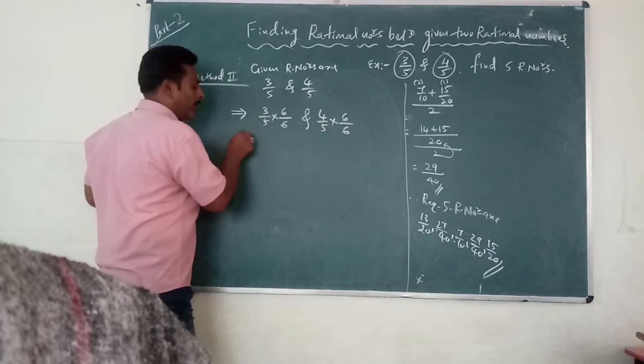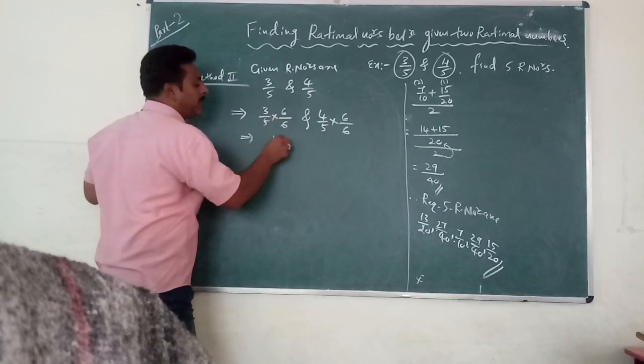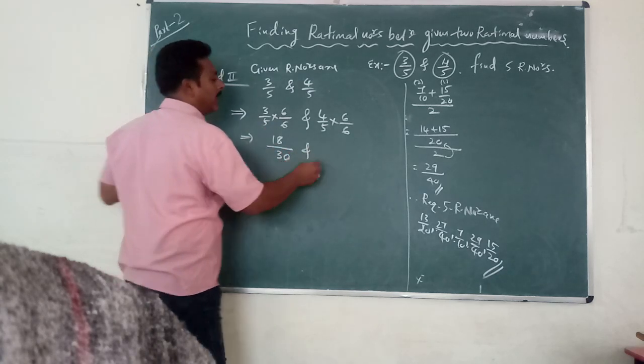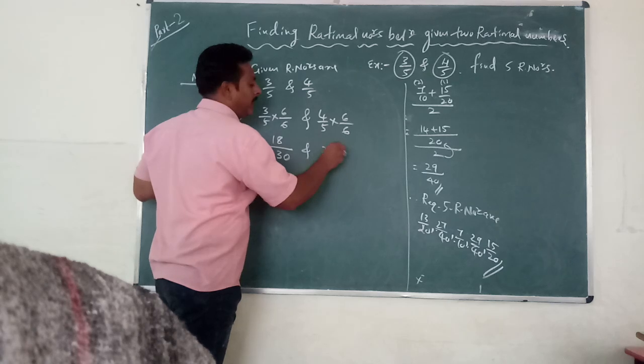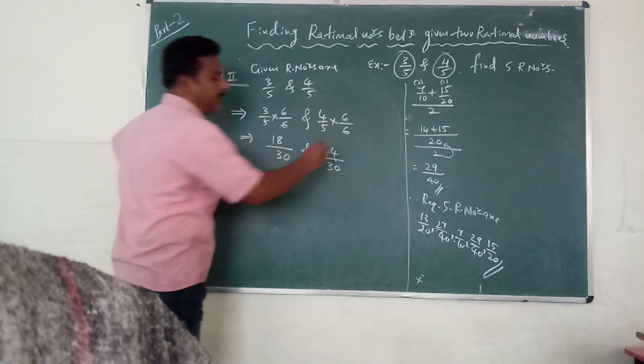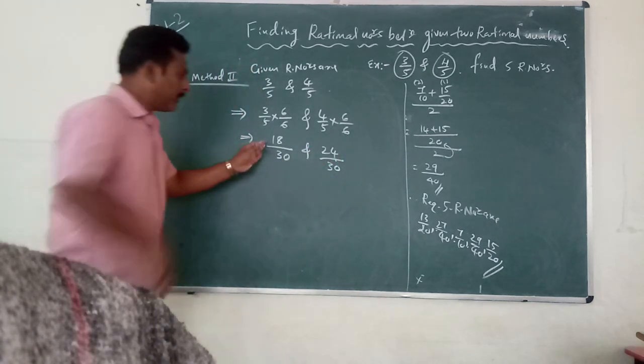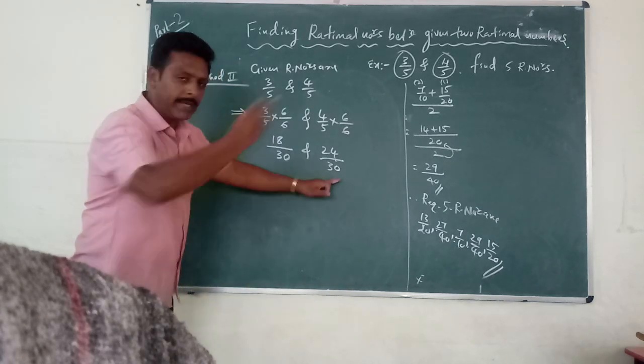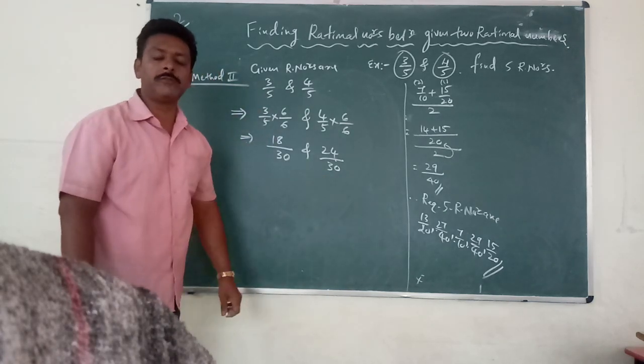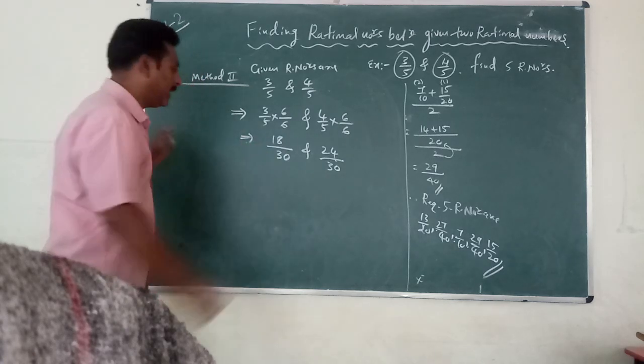Now keep going. 3 6s are 18 divided by 5 6s are 30, and 4 6s are 24 divided by 30. More than 18 by 30, less than 24 by 30. How many numbers can you write?